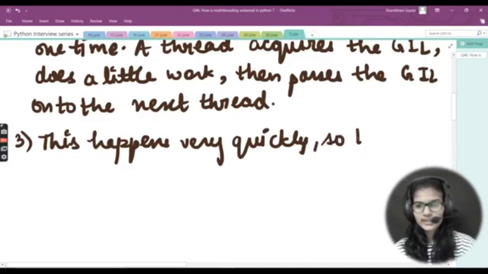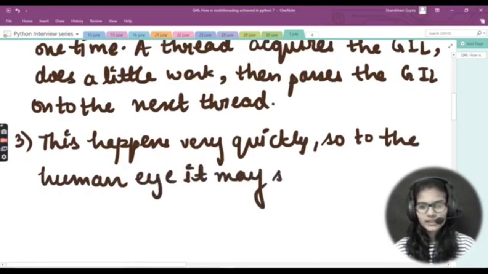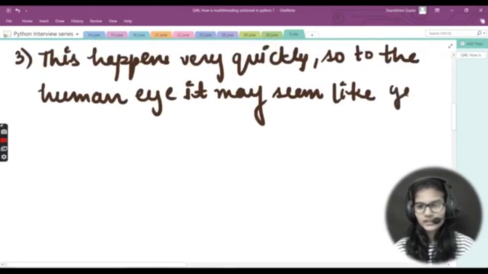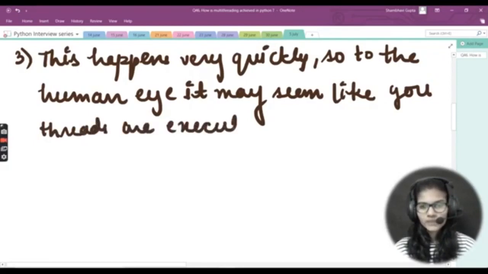Let me write this another way. To the human eye, it may seem like your threads are executing in parallel.